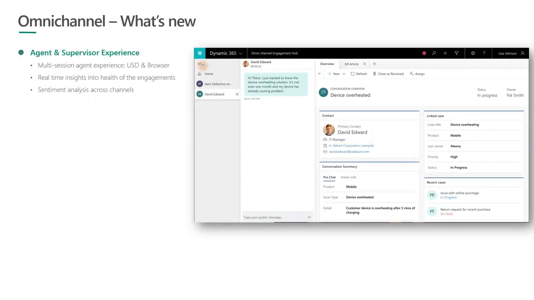Next, quickly talk about agent and supervisor experience. So we are investing in optimizing the agent and supervisor experience when it comes to interacting across some of these messaging-based channels, chat and SMS. So we are enabling a multi-session agent experience, both on USD and web, and we'll talk about the multi-session agent experience on web in a while. And this is something that will equip the agent to handle multiple customers, multiple different conversations in parallel while interacting.